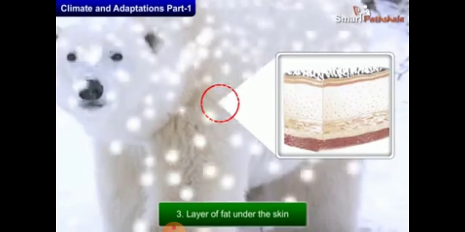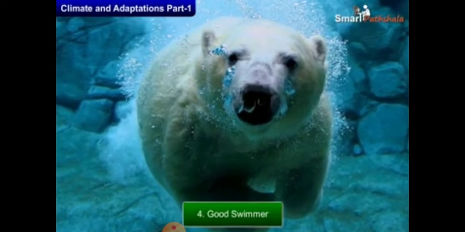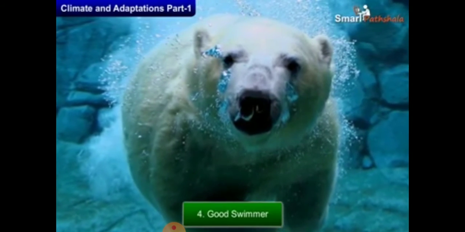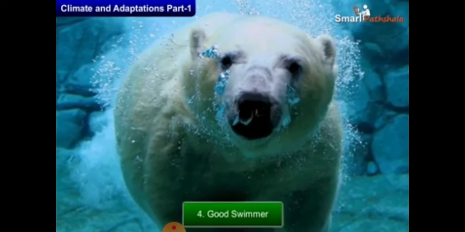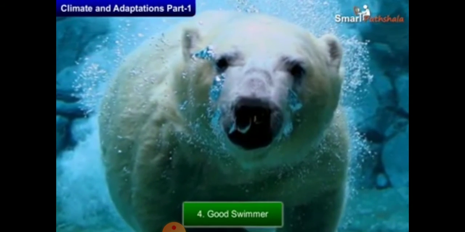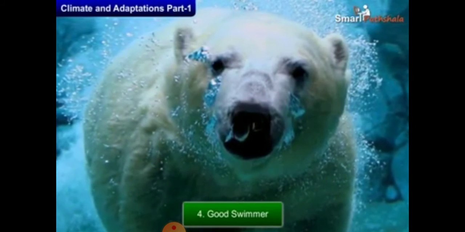As I told you earlier, they are good swimmers. When polar bears are in water, while swimming underwater, they can close their nostrils. This allows the animals to remain underwater for a long period. So they are active swimmers.